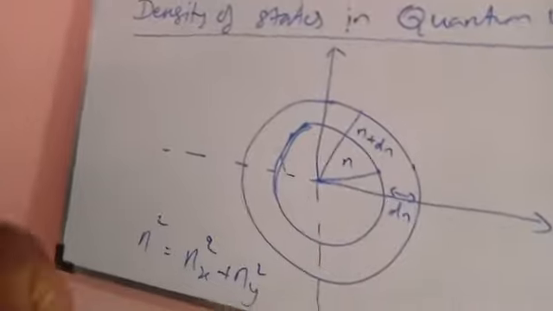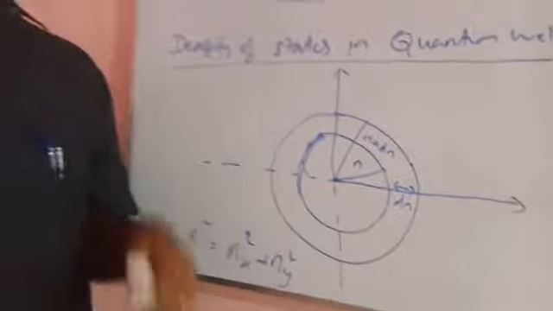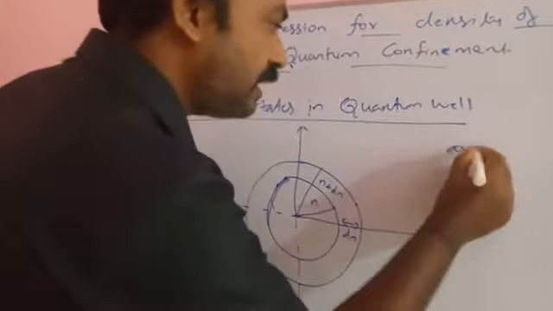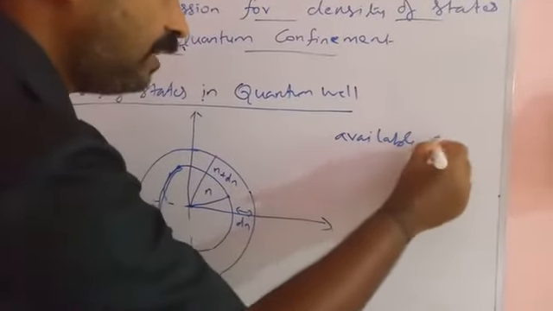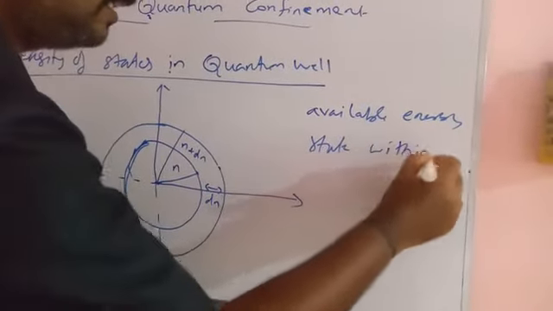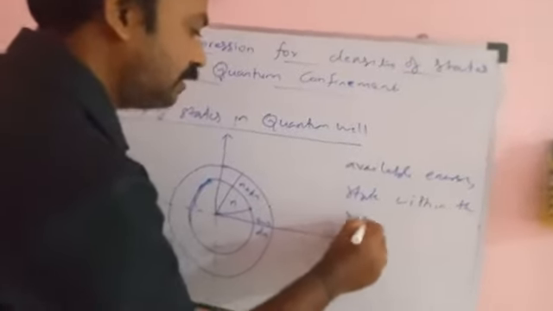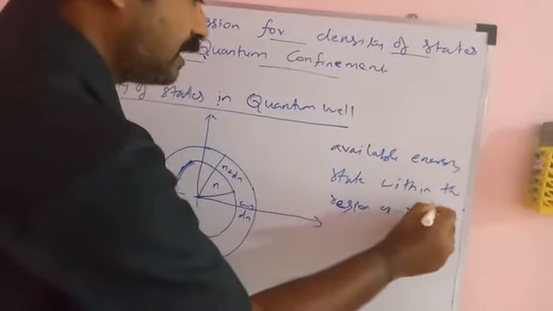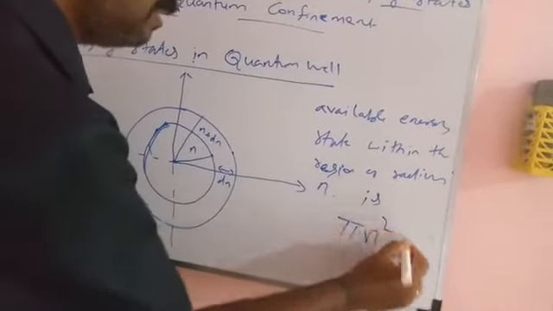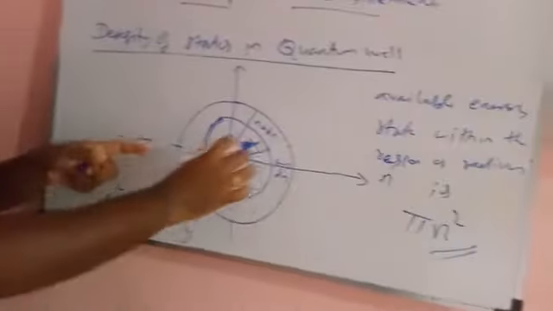For that, first you are going to see the available energy states within the region of radius n, which is pi n squared. That means the area of the circle is pi n squared, where n is the radius.